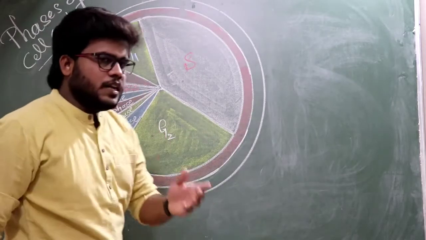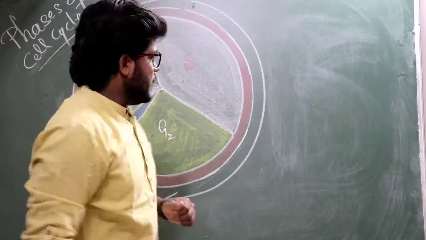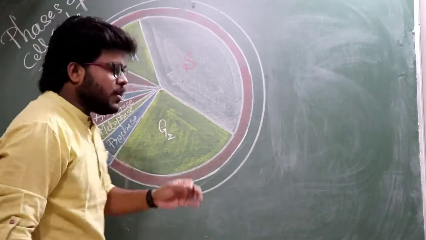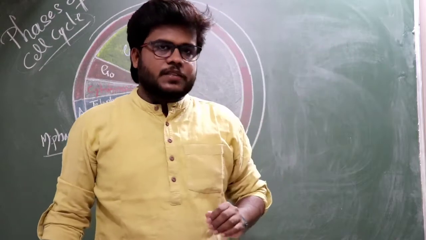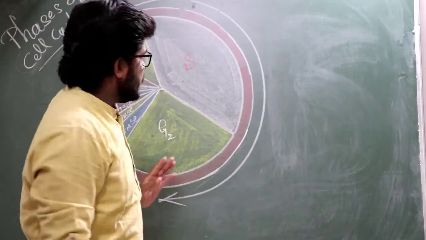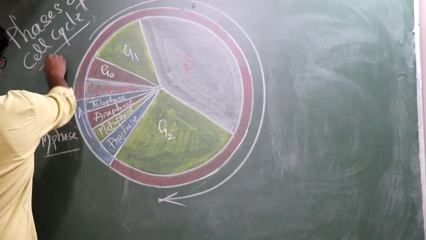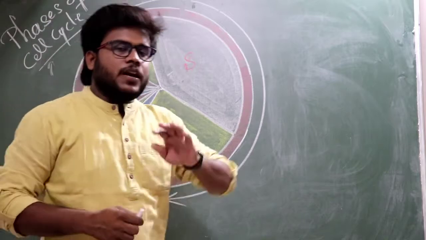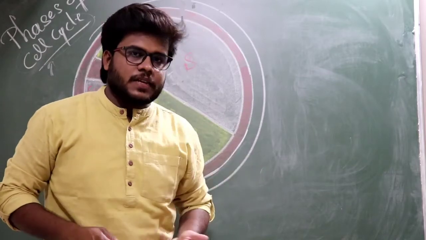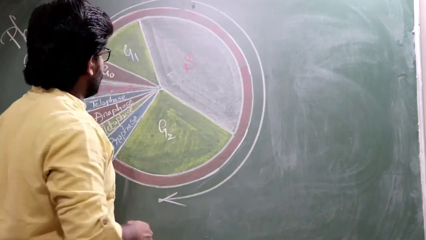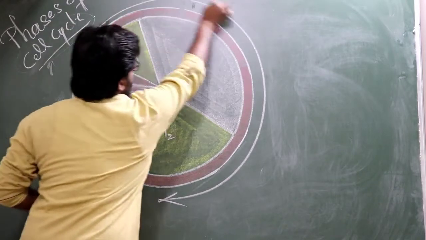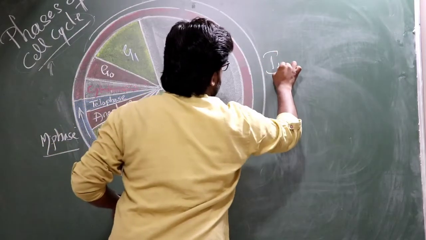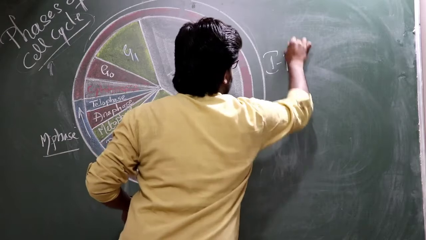So then what is cell division? Cell division means the phenomenon of formation of daughter cells from the parental cell. So this cell cycle has different stages. Then what are the stages of the cell cycle? First, look from here, all these stages are called the I phase.